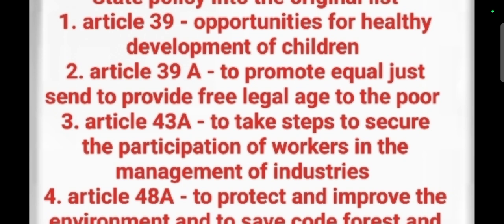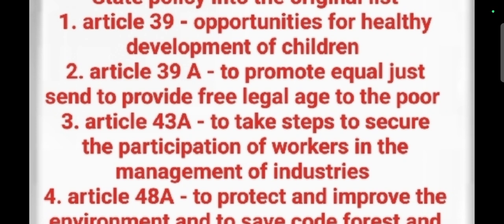Article 39 was already present, but some important features were added under Article 39. That is, opportunities for healthy development of children. There are so many schemes and policies that come under Article 39.